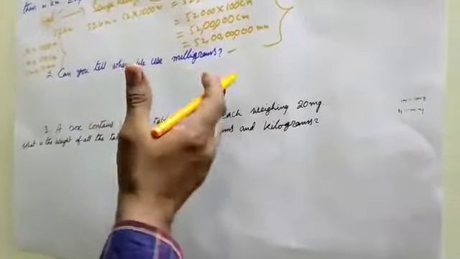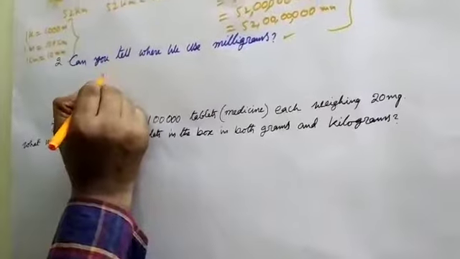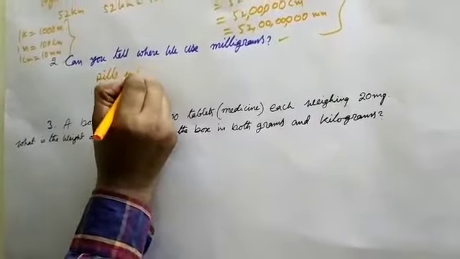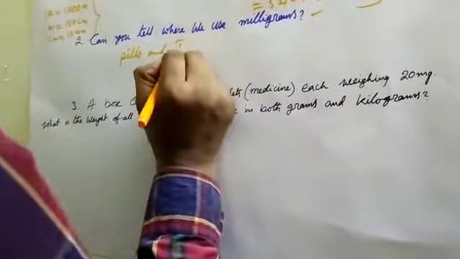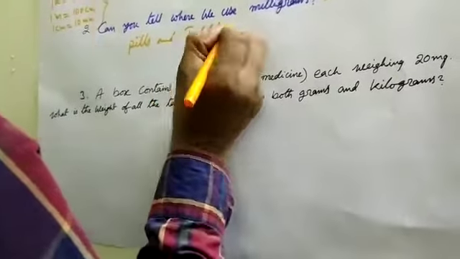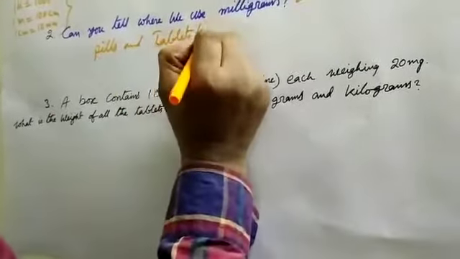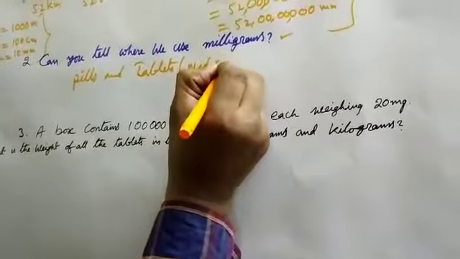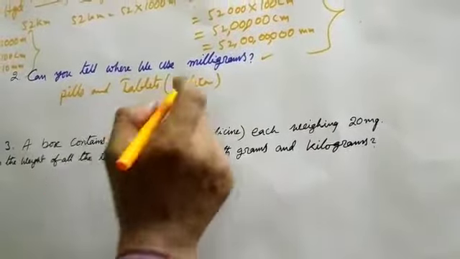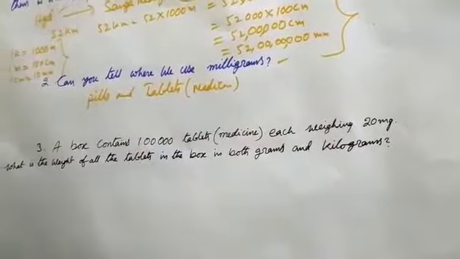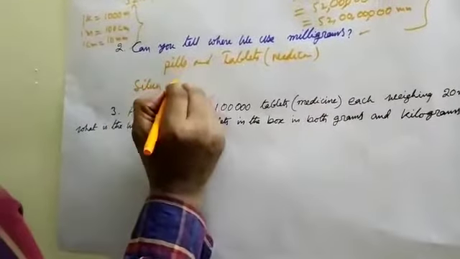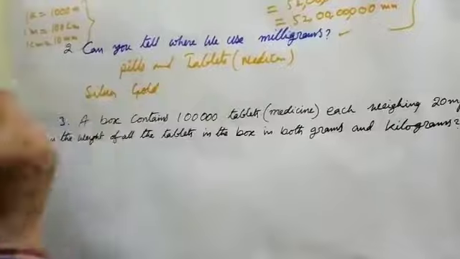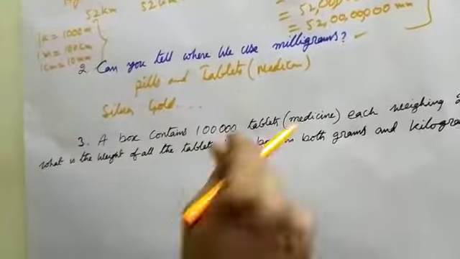What is the meaning of pills and tablets? Medicines. So tablets means medicine. Milligrams are also used for silver and gold. See, this is very important to you.